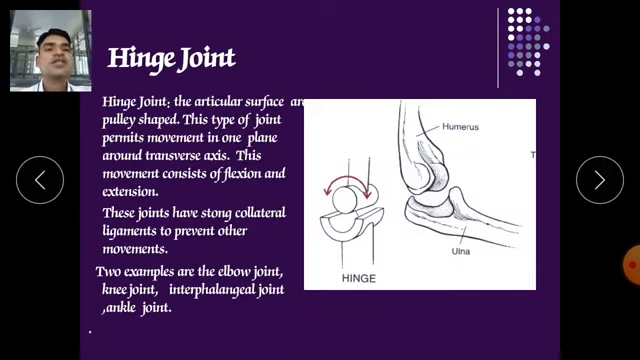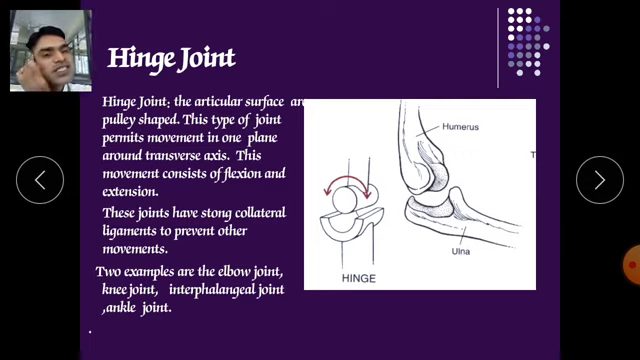Now hinge joint. It is a joint where the articular surfaces are pulley shaped. So this type of joint permits movement in one plane around a transverse axis. It is allowing the movement in one direction, around the transverse axis, meaning it provides movement, for example, flexion and extension.